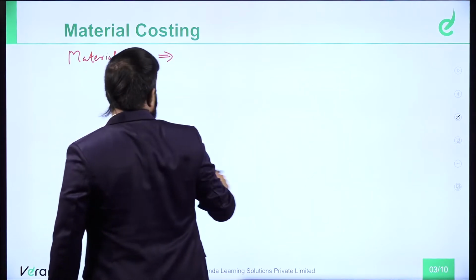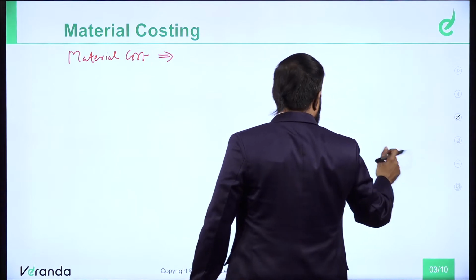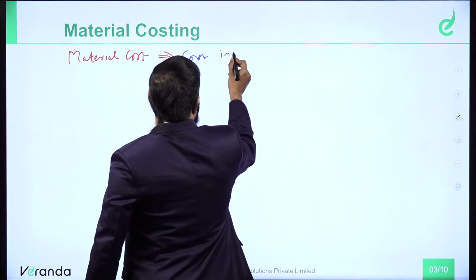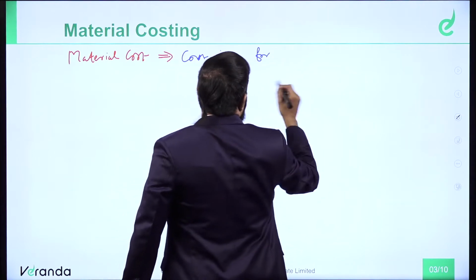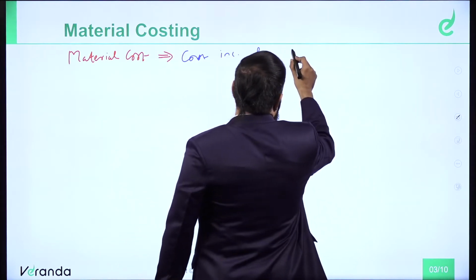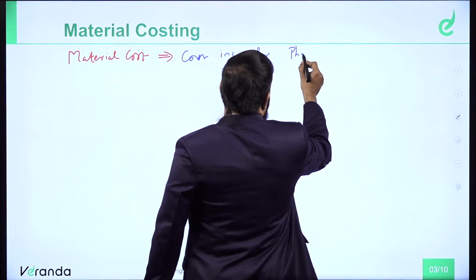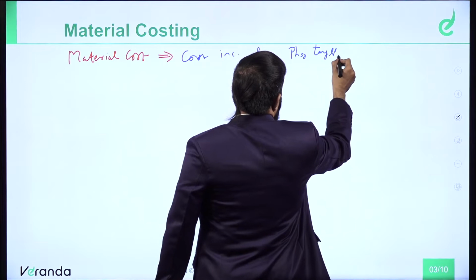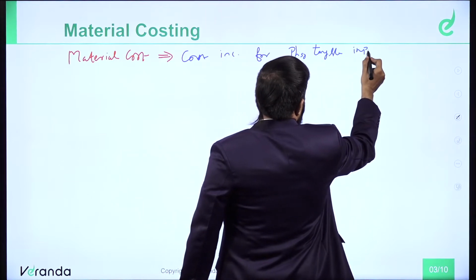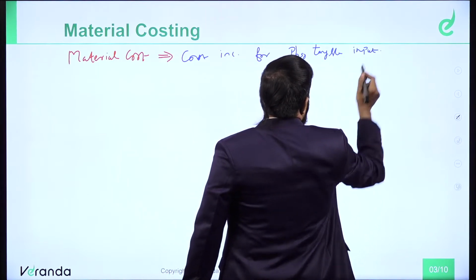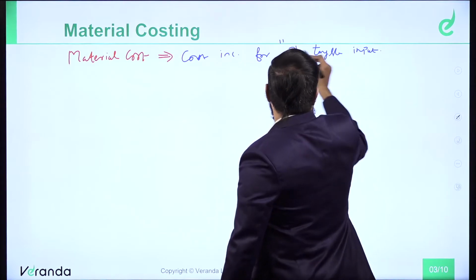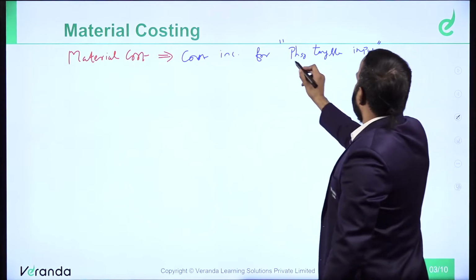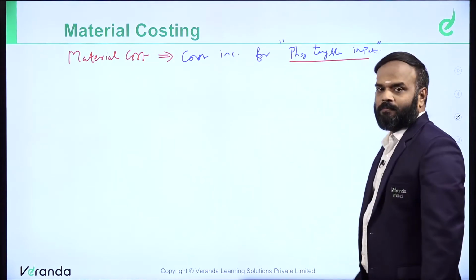Material cost represents the cost incurred for the purpose of physical, tangible input. Cost incurred for the purpose of physical, tangible input is called material cost.